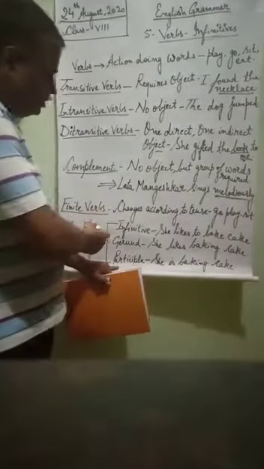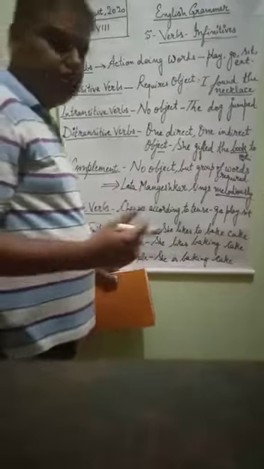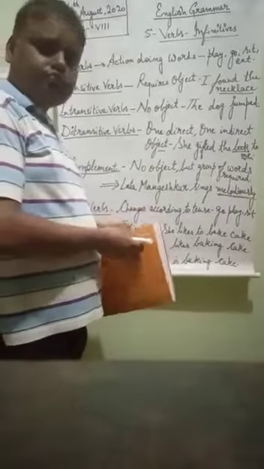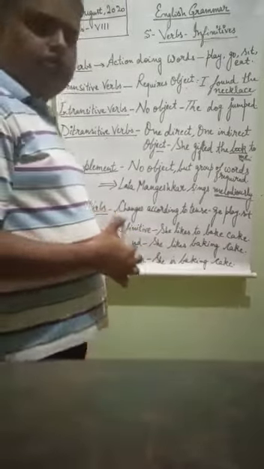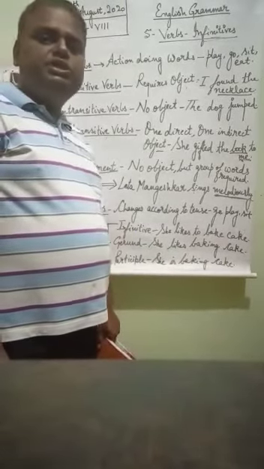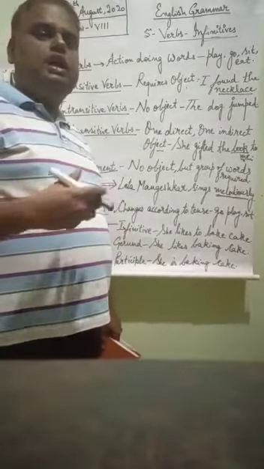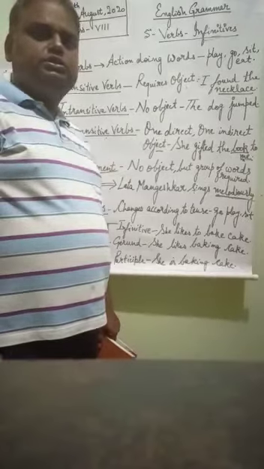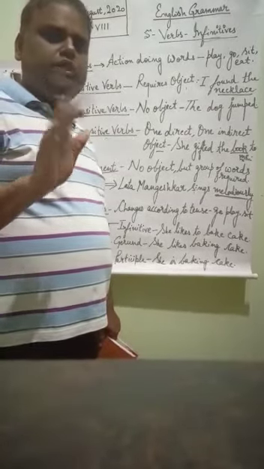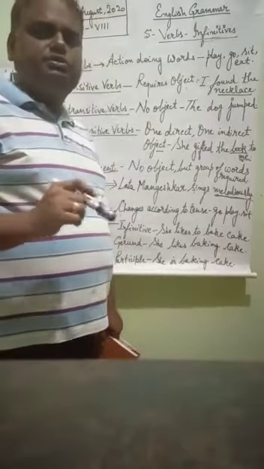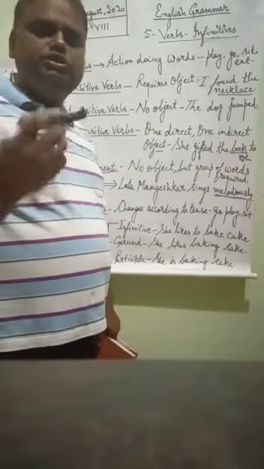And non-finite verbs are those words which do not change according to the tense. Suppose I say, I like to eat samosas. If I am giving you an example, I like to eat samosas. So like is the verb here, but to eat, we cannot change its form, to eat.